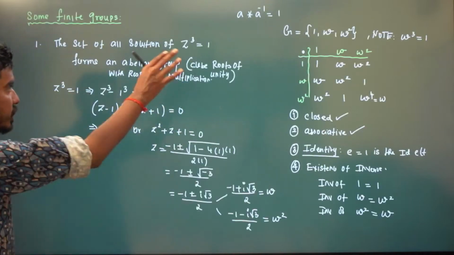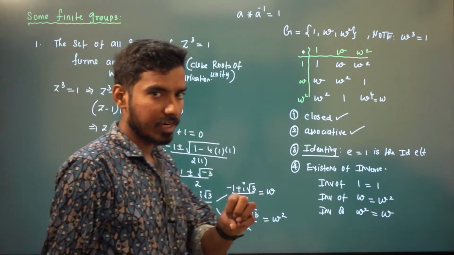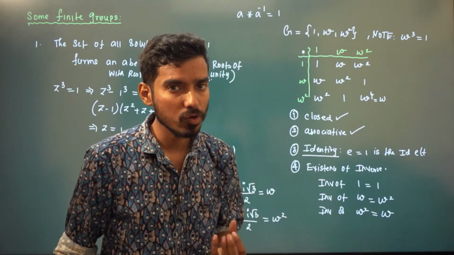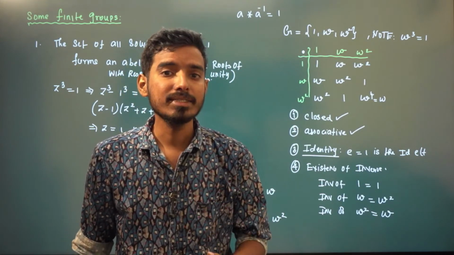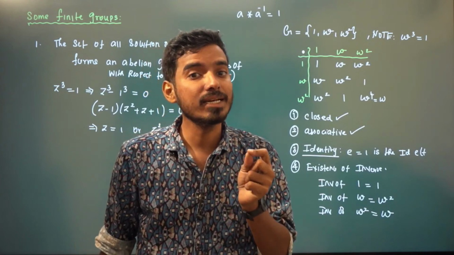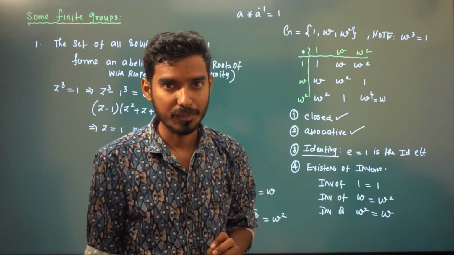This is a finite group with 3 elements. Similarly, you can construct any group with n elements. What are those n elements? It is nothing but the solutions of z power n is equal to 1. Very important, right?